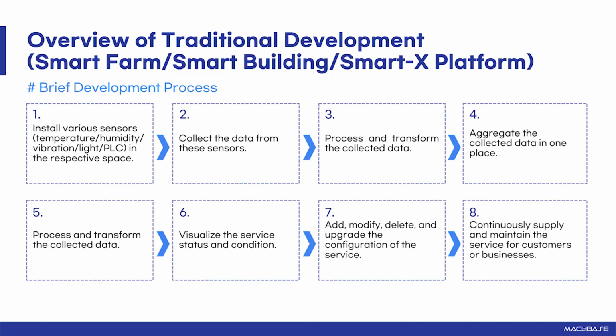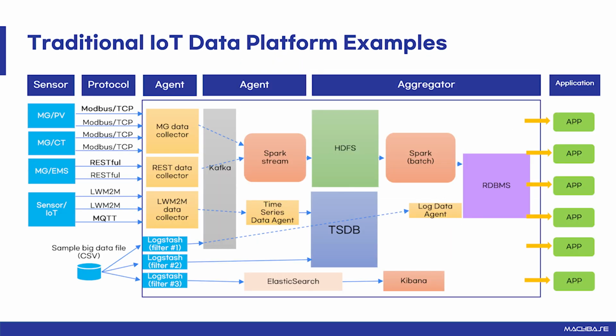In the following chart, you can see the tasks that a development team needs to perform, starting with the collection of specific data and ending with the final service. To complete these services, there are at least 8 steps in the deployment process. The actual deployment process will require many more detailed steps. This is the most typical architecture of a big data service platform to build the services mentioned earlier.